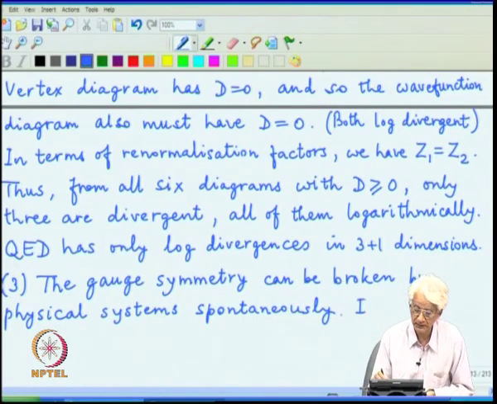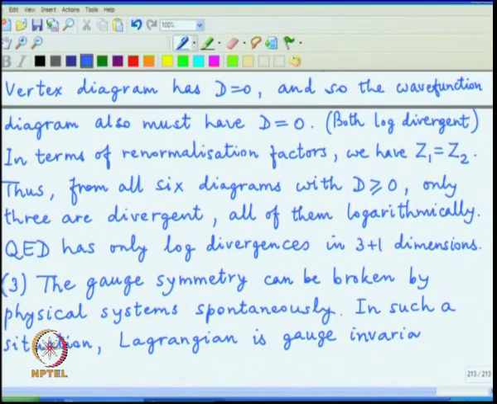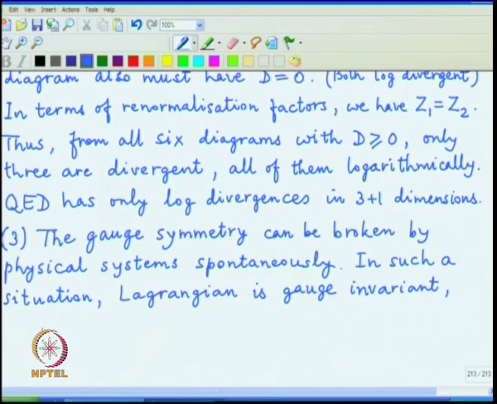in such situations the Lagrangian is gauge invariant, but the ground state which we typically call the vacuum is not.